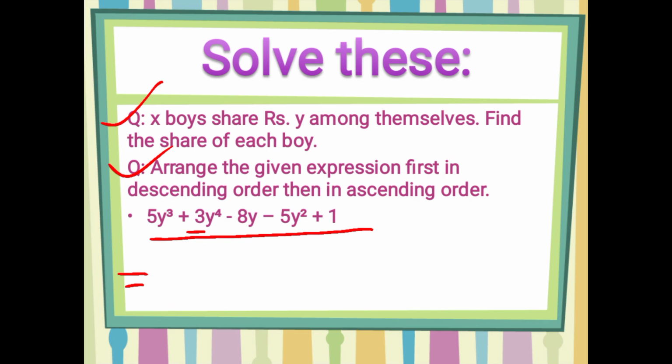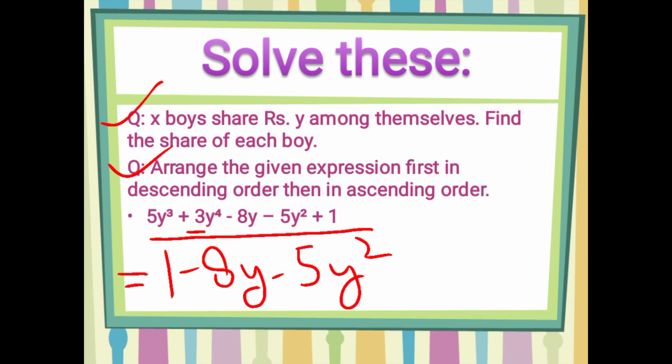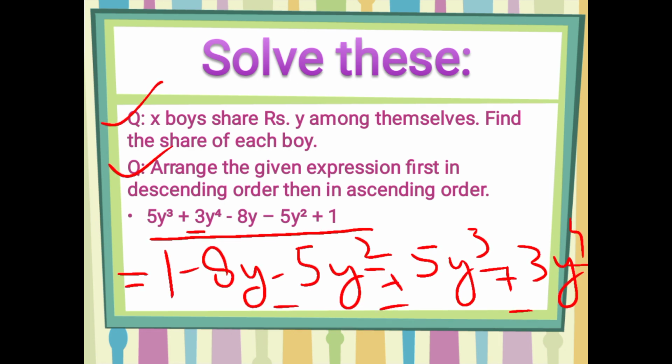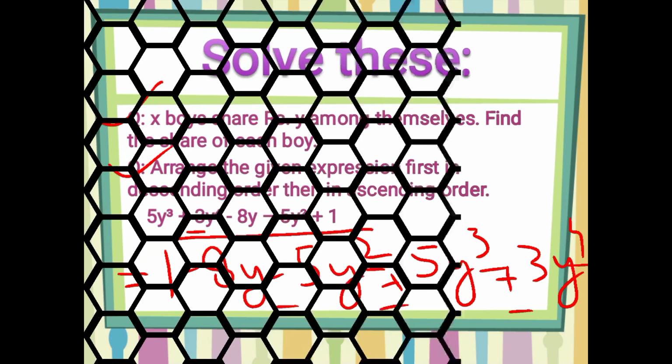The ascending order of this one will be 1 minus 8y minus 5y squared plus 5y cube plus 3y4. So this is the way to arrange it in ascending and descending order with respect to their power along with their sign. Okay students, that's all for today's lecture.